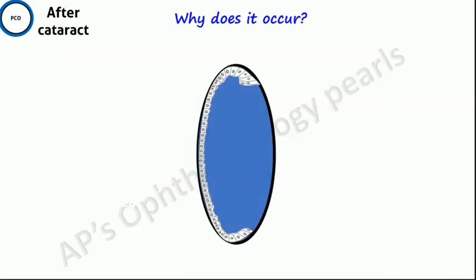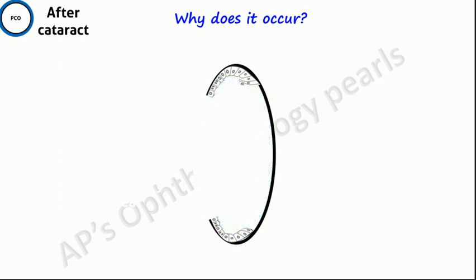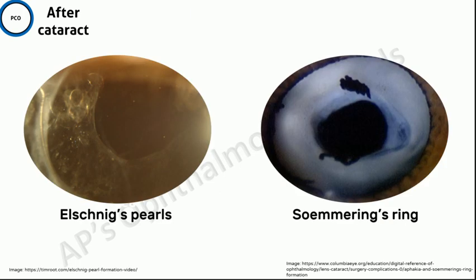Why does PCO occur? The epithelium that produces the lens fibers lines the anterior capsule and the equator of the lens. In extracapsular surgery, most of the anterior capsule and cortex are removed. The peripheral parts of the anterior capsule and the entire posterior capsule are left behind. So, these remaining equatorial and anterior subcapsular epithelial cells proliferate to give rise to PCO.